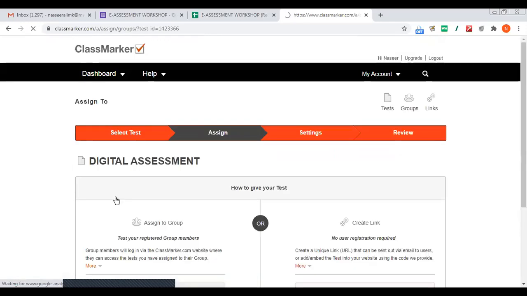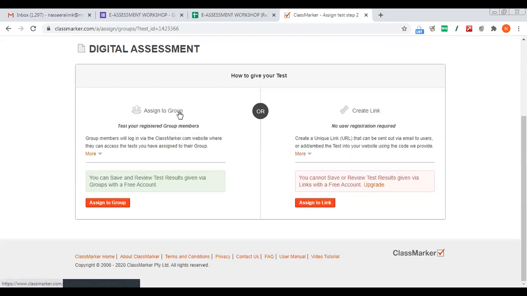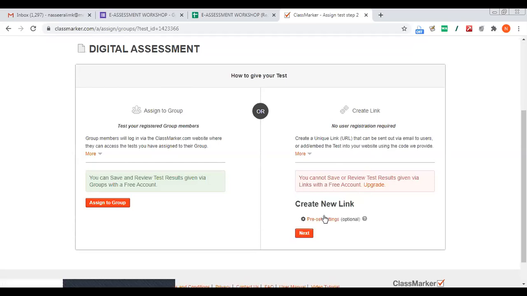I'll just click on assign test, then I can assign to group or create link. I have already told you that you can assign the test to the registered students, so that they can log in with their username and password and take the test, so that their records will be saved. Now create link means if you are sharing the link, you cannot save their records.